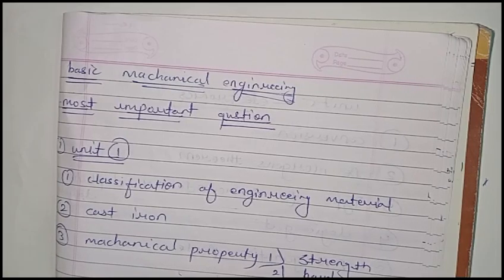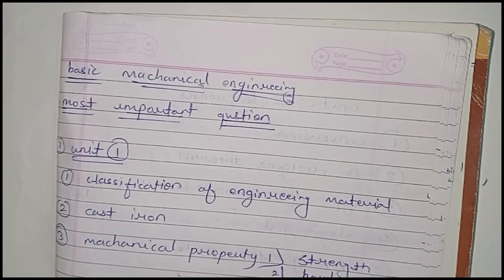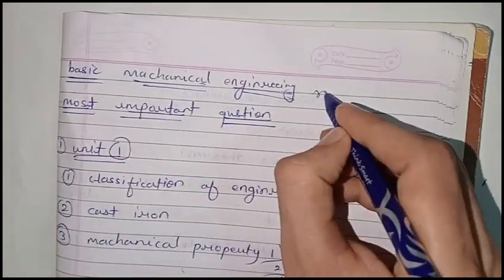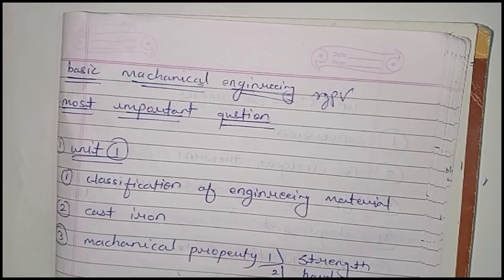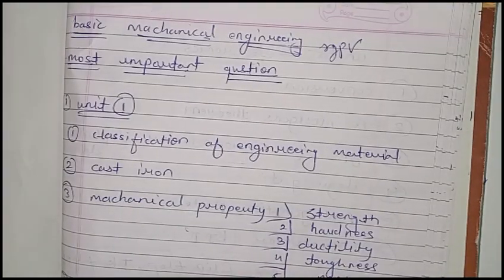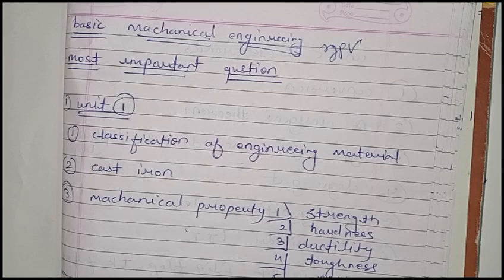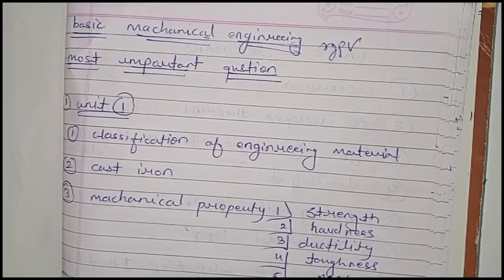Hello everyone. Today we are watching the most important questions of Basic Mechanical Engineering, RGPV. Your examination is on 28 July, so you have to do only these questions. You can get 50 plus marks easily from only these questions. I will tell you the questions of every unit, so you have to watch till the end.